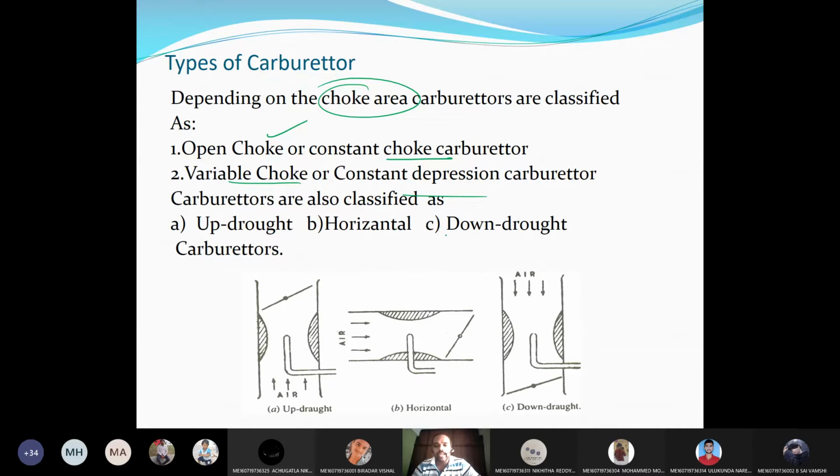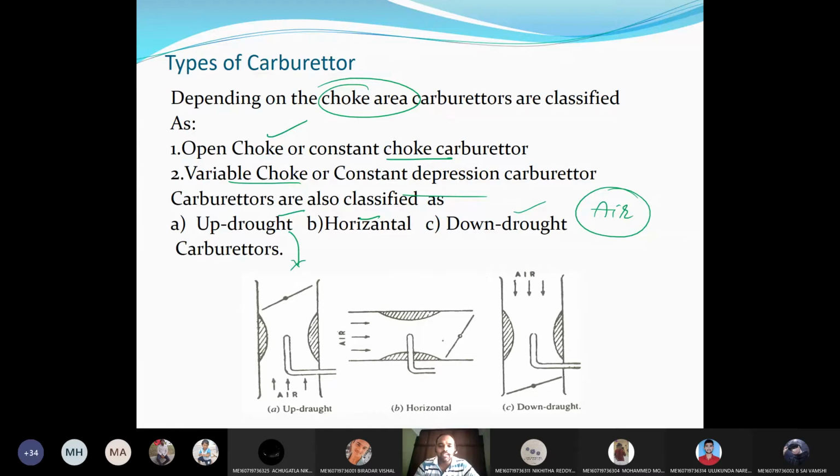Based on the movement of air, the carburetor can be classified as updraft, horizontal, and downdraft. You can see in the first case, the air is moving in the upward direction, so this type of carburetor is called an updraft carburetor.